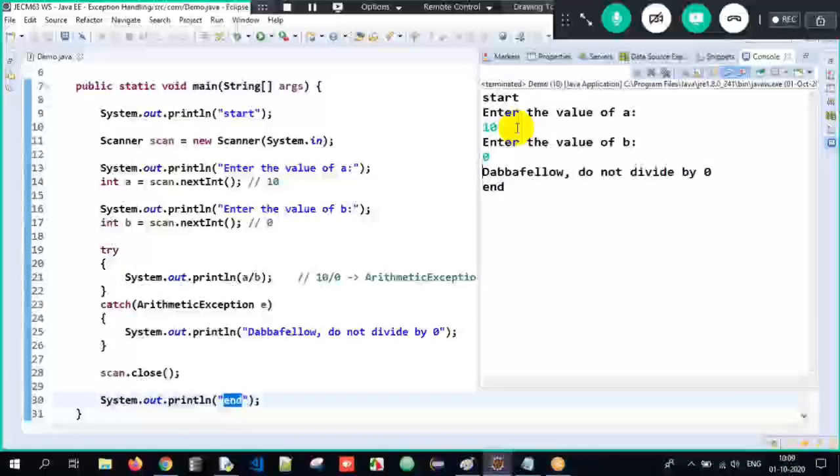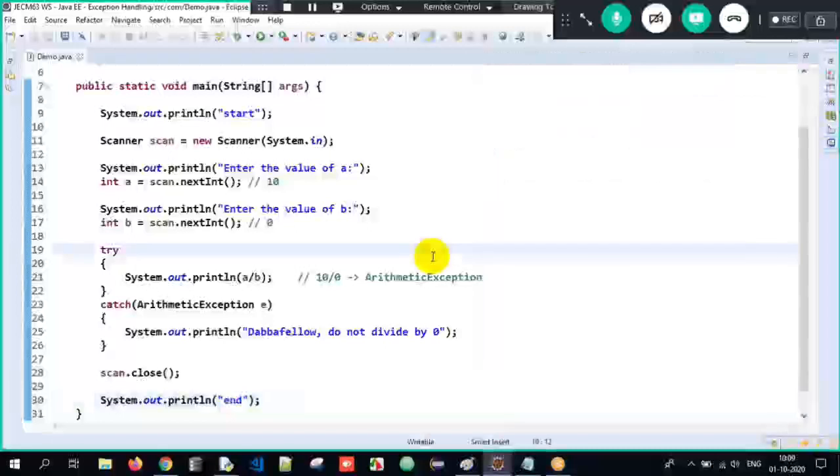Why? Because you have handled the exception in such a way that even if you divide a number by 0 here, your program does not stop in between. Why? You have handled it in such a way that if we try to divide by 0, the catch block will get executed, and we have handled it in a beautiful manner here. So this is what we are supposed to understand when it comes to exception handling.